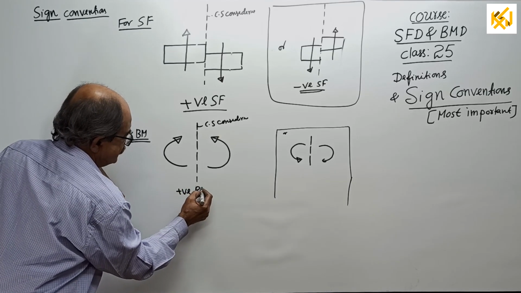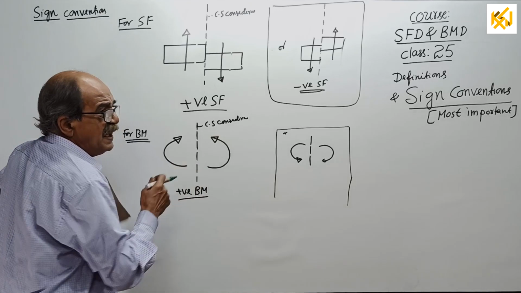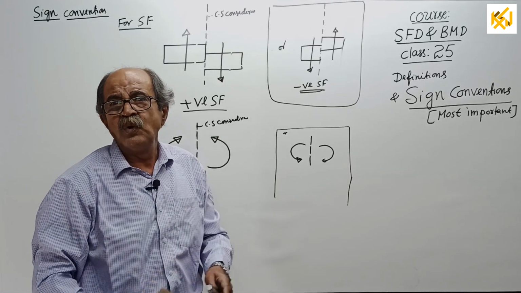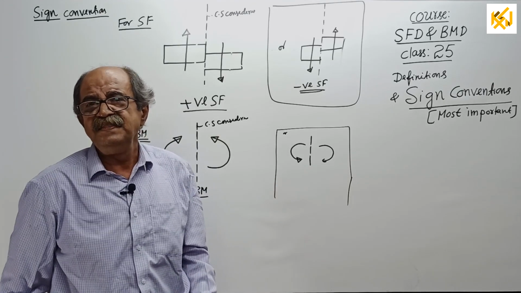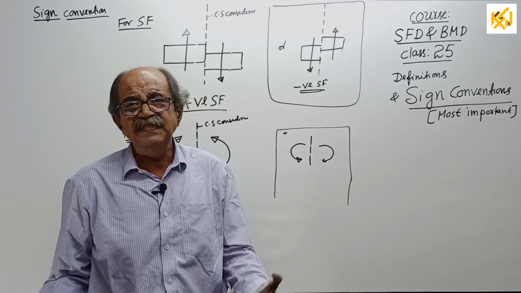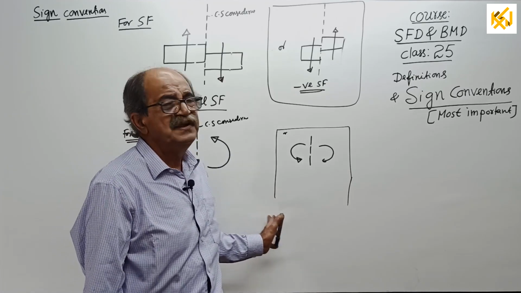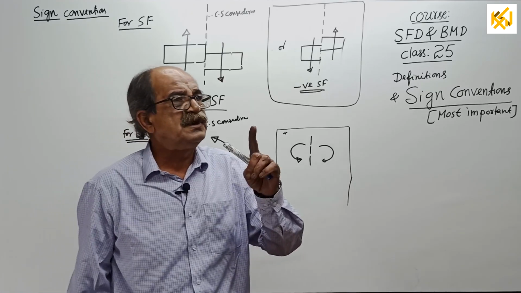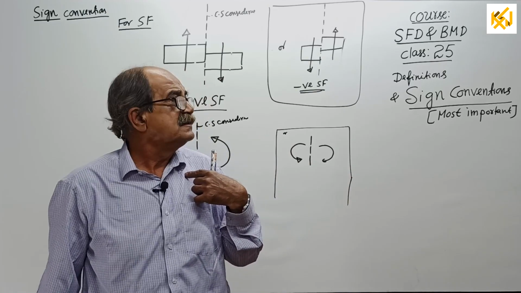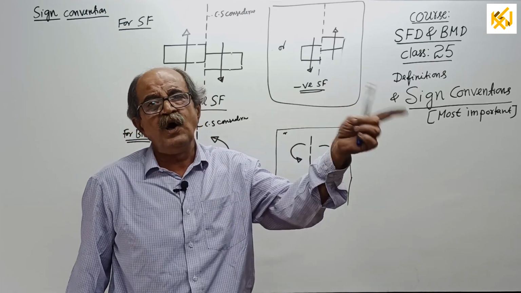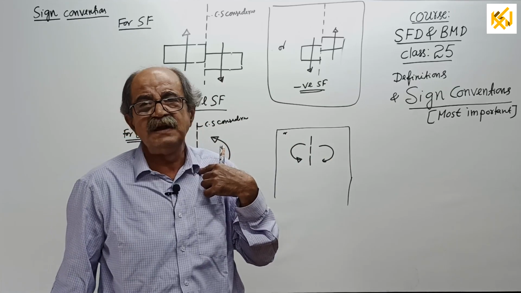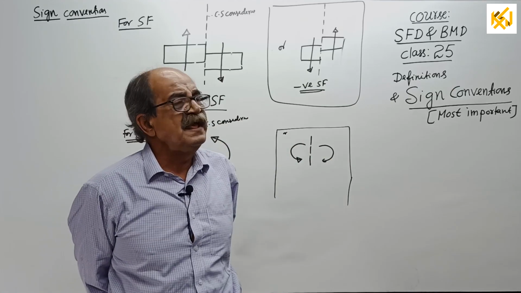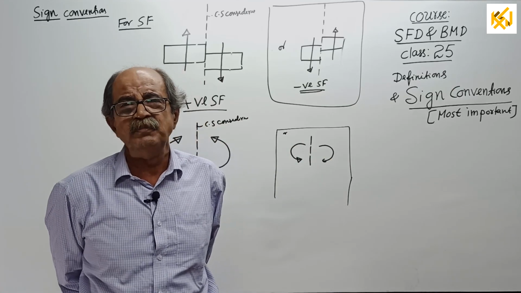For us. Some Western countries take it negative. In STAAD Pro, this is taken negative. In STAAD Pro, hogging is positive. That is their choice. Sign convention is your choice. But once you come to my class and start learning from me, you should follow the sign convention considered by me only. If you want, I can keep on changing the sign convention. For me, no confusion.